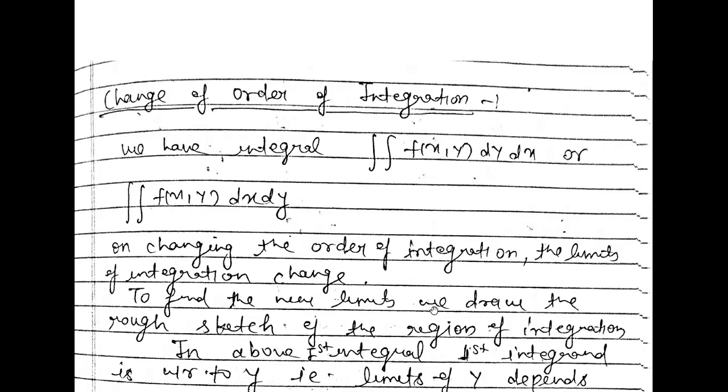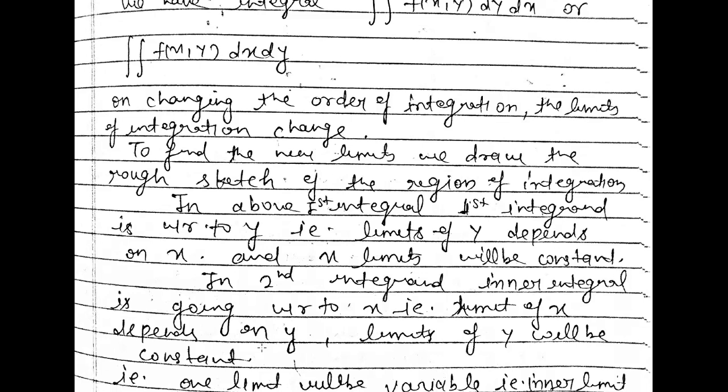Now, to find the new limits when we are changing the order of integration, the older limits will be changed into newer limits. To find the new limits, we draw a rough sketch. That means we will draw one figure related to our given question and another related to the new order obtained by changing the order of integration. So we draw the rough sketch of the region of integration.